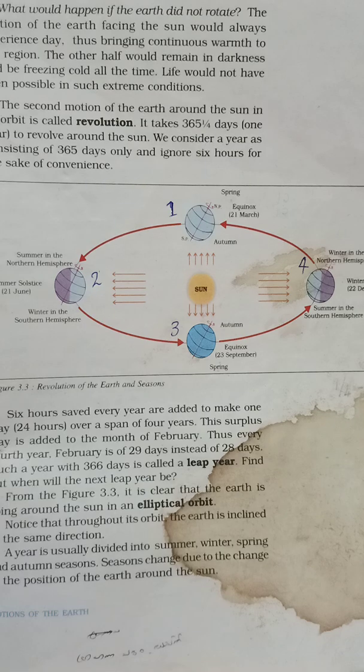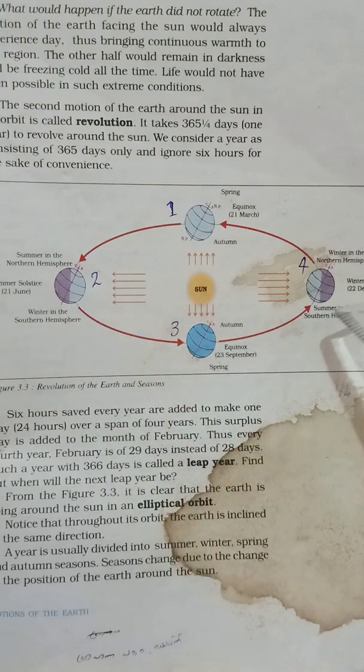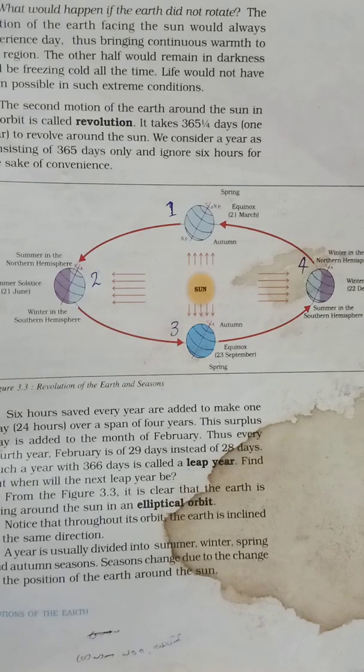So positions 2 and 4 of the earth are solstices. Position 2 and 4, 21 June and 22 December: 21 June in the northern hemisphere and 22 December in the southern hemisphere are solstices, because at that time the sun rays fall directly on the Tropic of Cancer, so those places get the longest day.